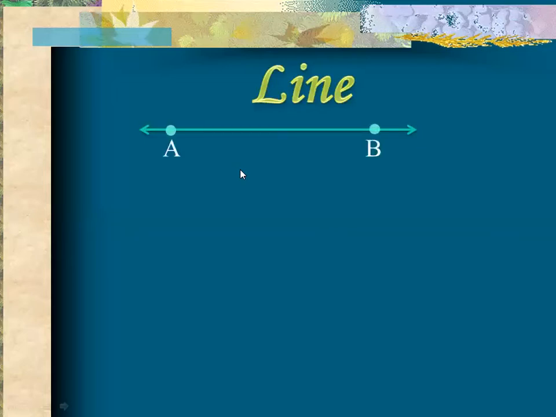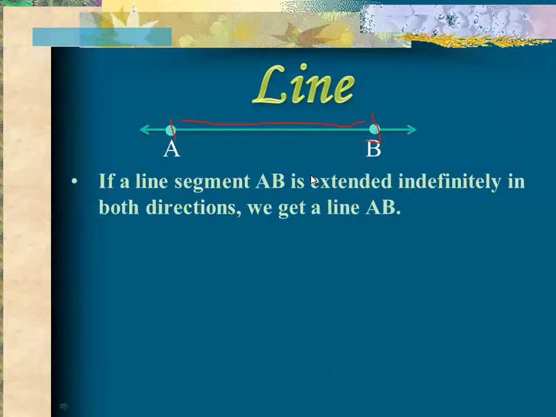Let's consider these 2 points A and B. If we draw a line from this to this, it will be a line segment. But we are talking about a line here. So when does it become a line? If a line segment AB is extended indefinitely in both directions, we get a line AB.